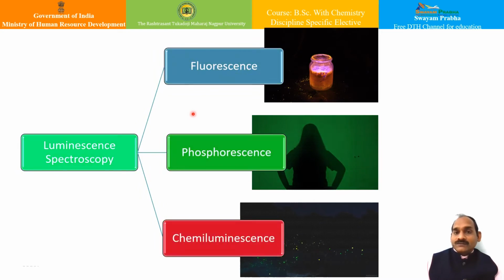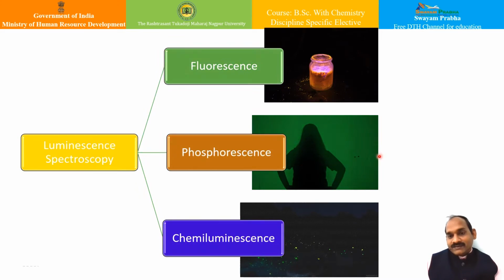This fluorescence of the phosphorus is being used in the fluorescence lamp. There are many examples. Likewise, very shortly we will see that when a beam of light radiation is incident on a certain substance and they emit light continuously even after the incident light is cut off, such kind of phenomena is basically known as delayed fluorescence or phosphorescence. You can see over here.